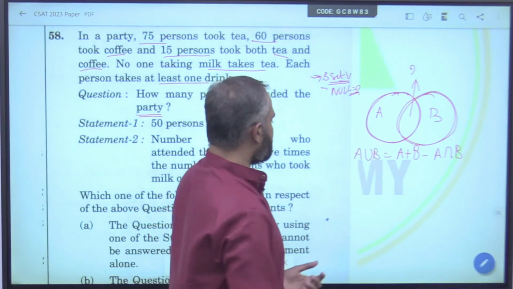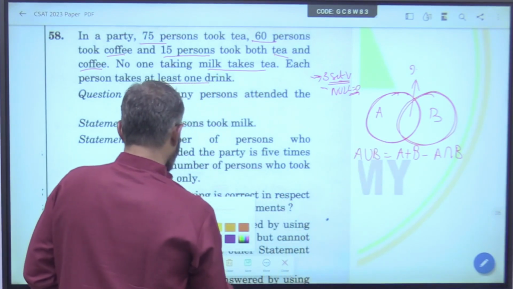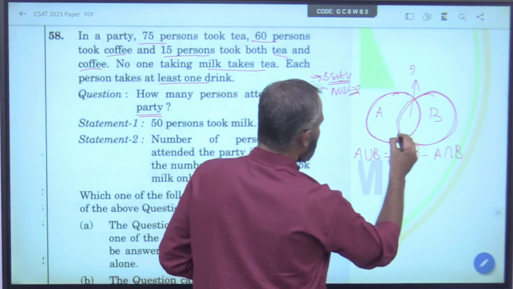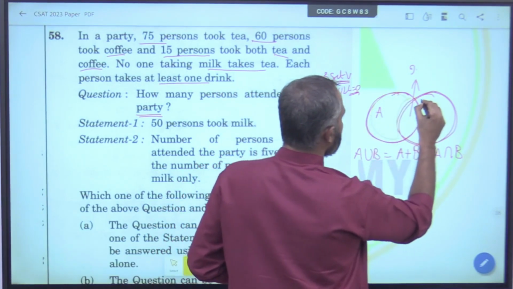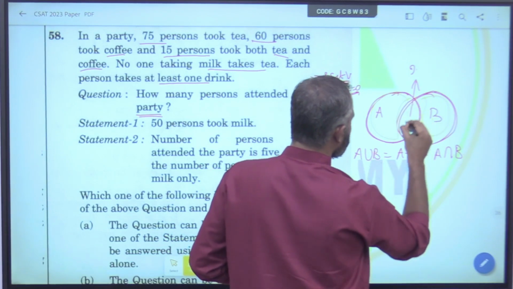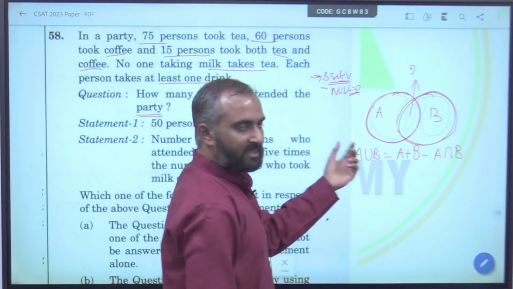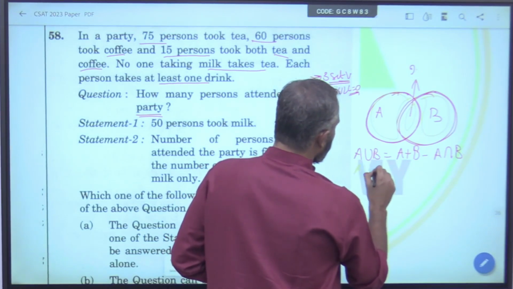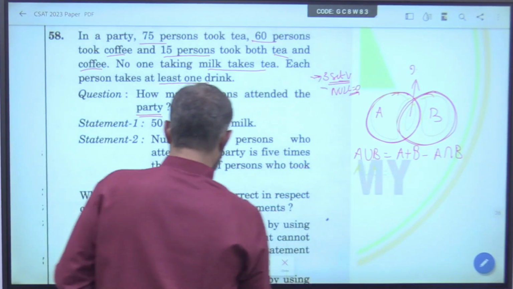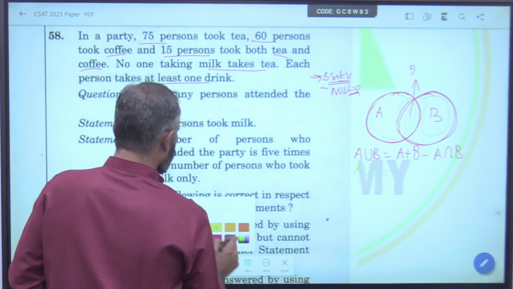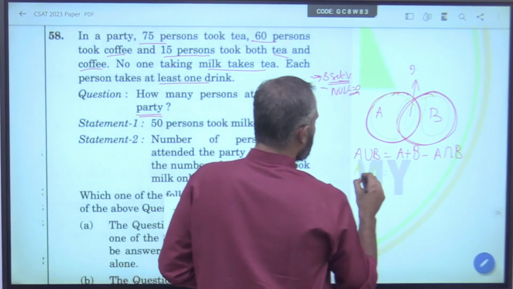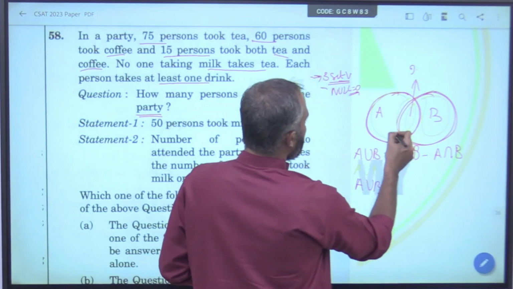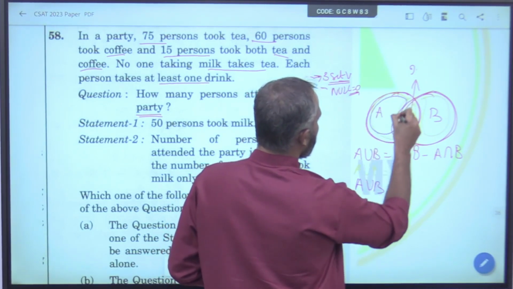One way to see this is, this is one part, and this is another part. Another way to know the union, I think I will change to some other color. To know the union is to know only parts.